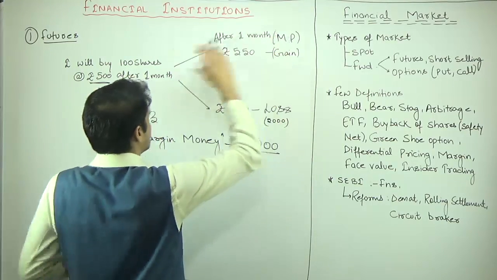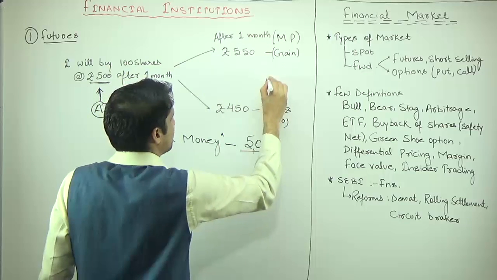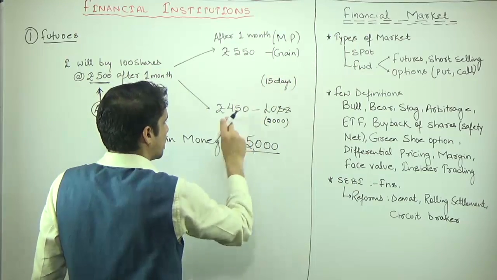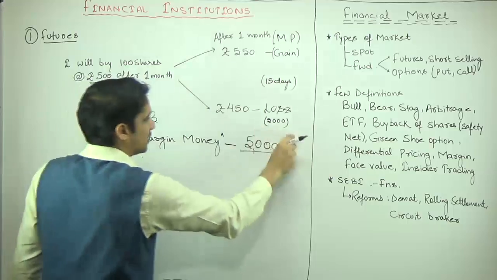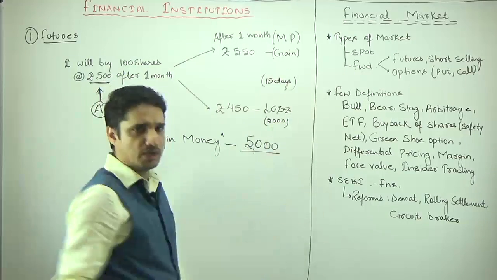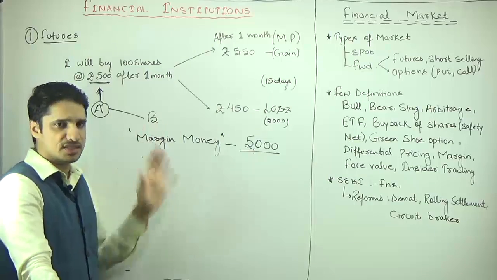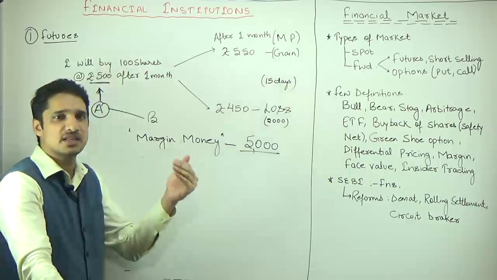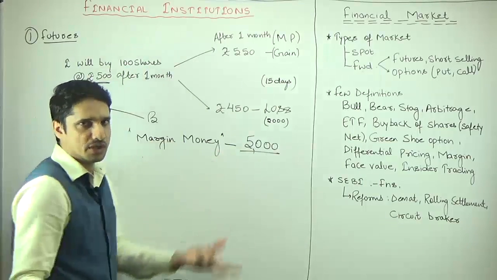Suppose within the very next day, this contract will expire after 1 month, but suppose just within 15 days, the price of this share becomes 450. So the loss of A is now 5,000 rupees. This is a notional loss because A has not executed this particular contract. Notional loss means if A sells today, this will be the loss, but A has not sold it. This is just a notional loss.